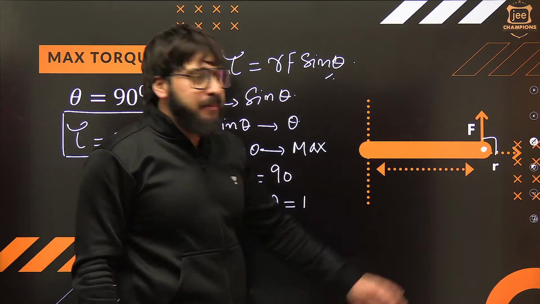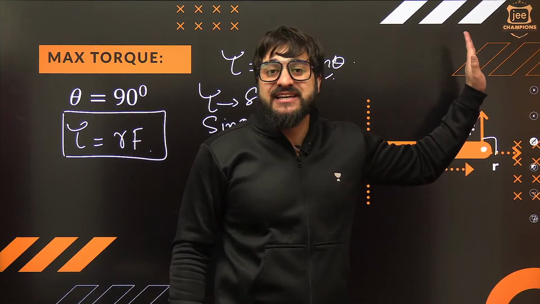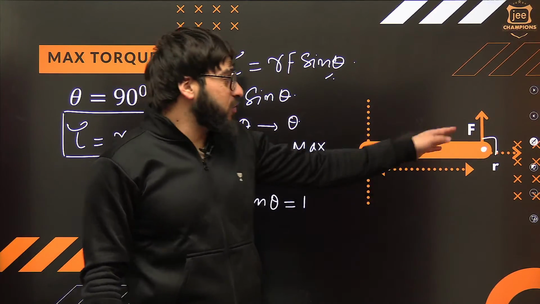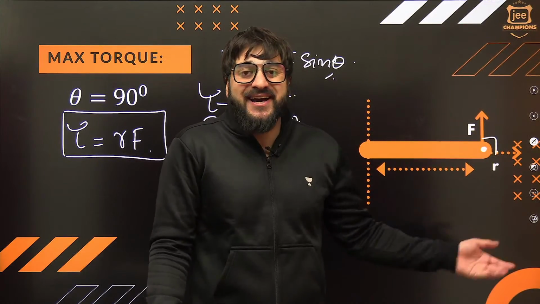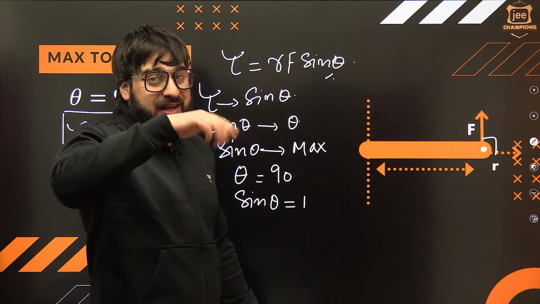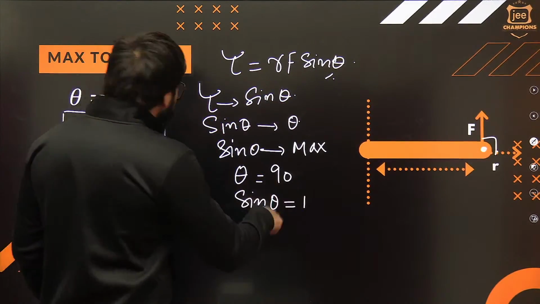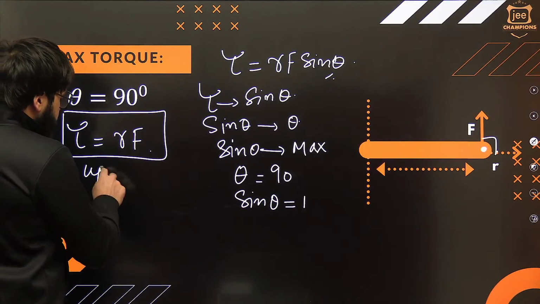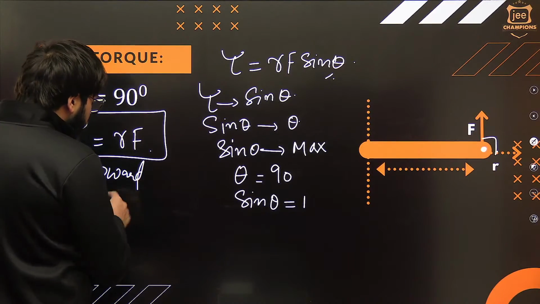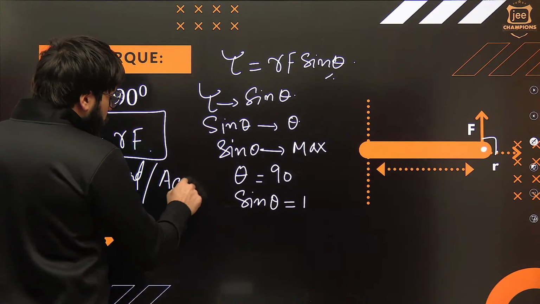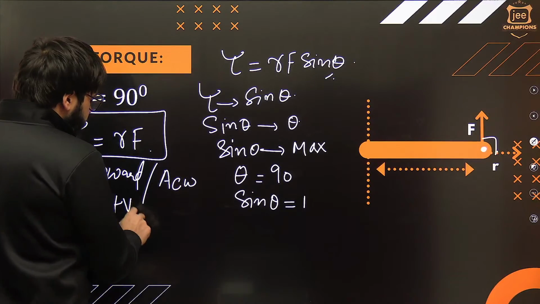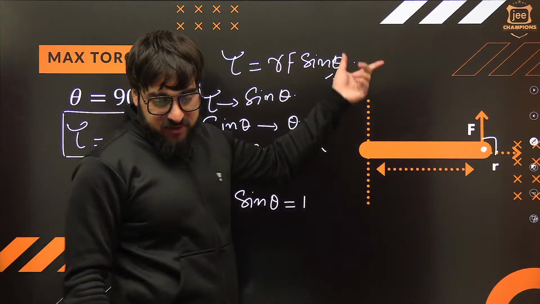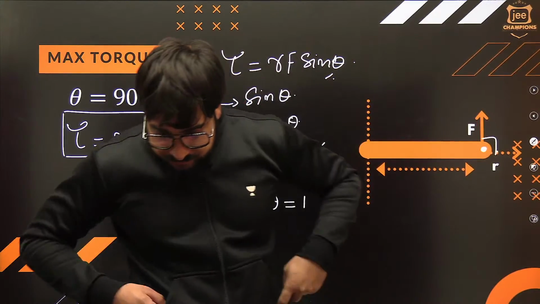If you want torque to be maximum, apply the force at 90 degrees. Torque will be maximum in this case. Now, could you please tell me what will be the direction of torque? You'll say, sir, anti-clockwise or in upward direction. Anti-clockwise is just a name. So that's why torque is coming out to be maximum over here. This is anti-clockwise, upward, positive. That's why we are getting the positive torque over here. Sine of 90 is +1 over here.